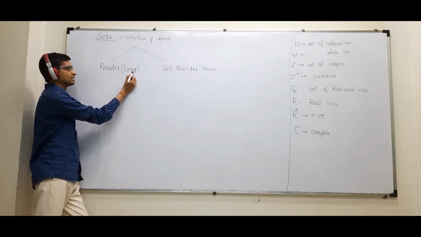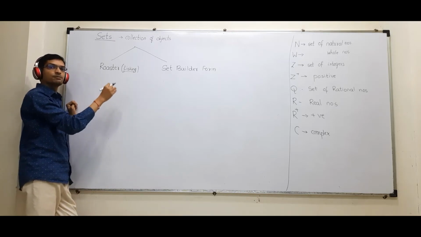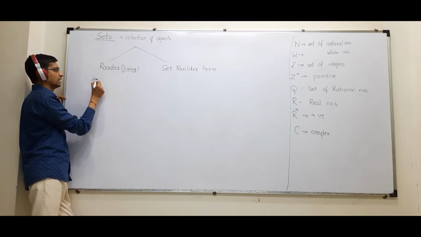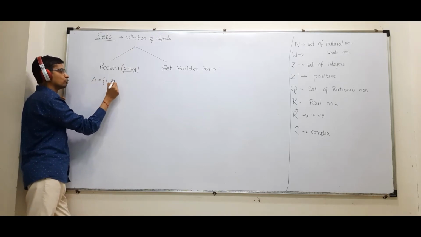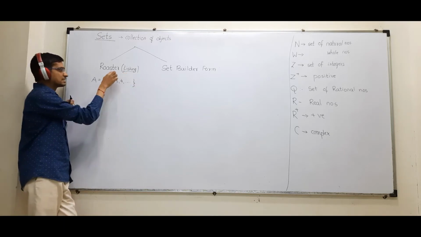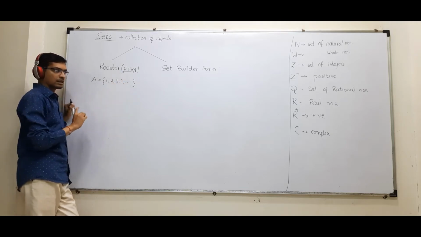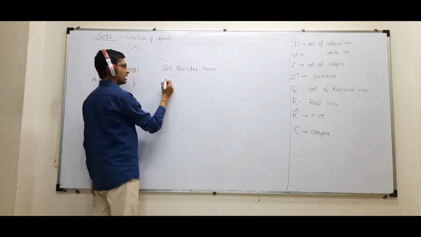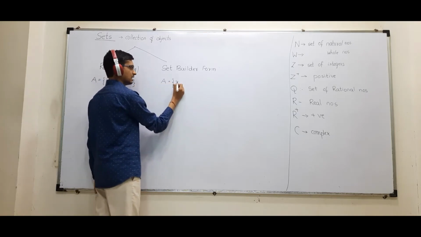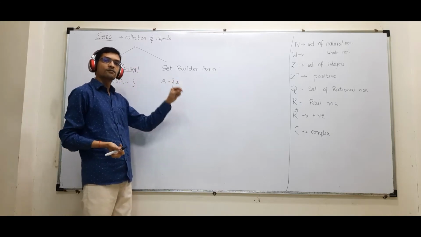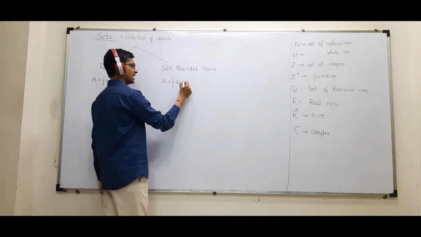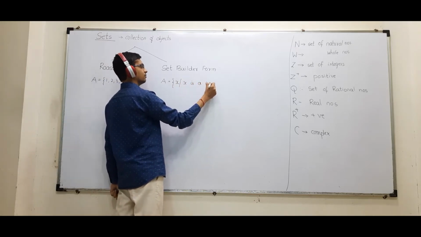The name itself says that I have to write every element clearly. Like if I say set of natural numbers, the roster form will be A equals 1, 2, 3, 4 and so on. So what am I doing here? I am listing every element. But when I talk about set builder form, I will say A equals x such that x is a member, any particular variable x or any particular object x, such that x is a natural number.